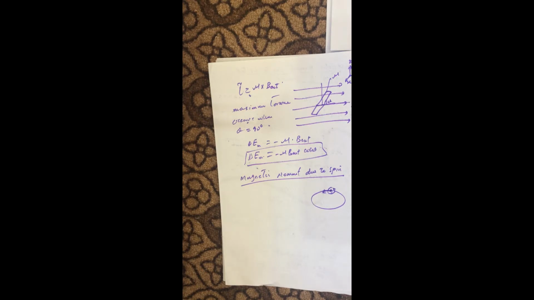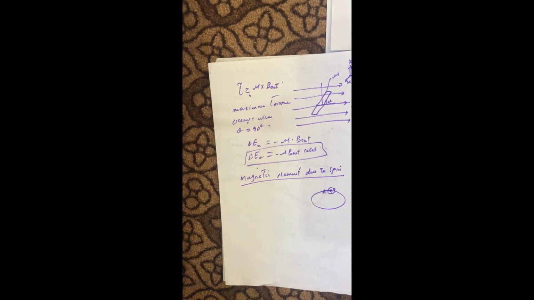But we know nothing about the shape of the electron or the manner in which its charge is distributed. How the charges are distributed and what the shape of the electron is. So it is impossible to calculate the spin magnetic moment the way we calculated it for the orbital motion of the electron.